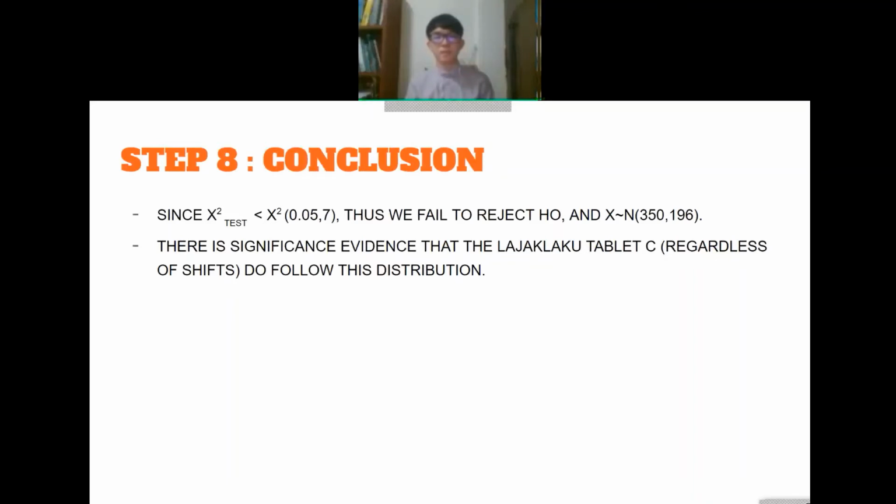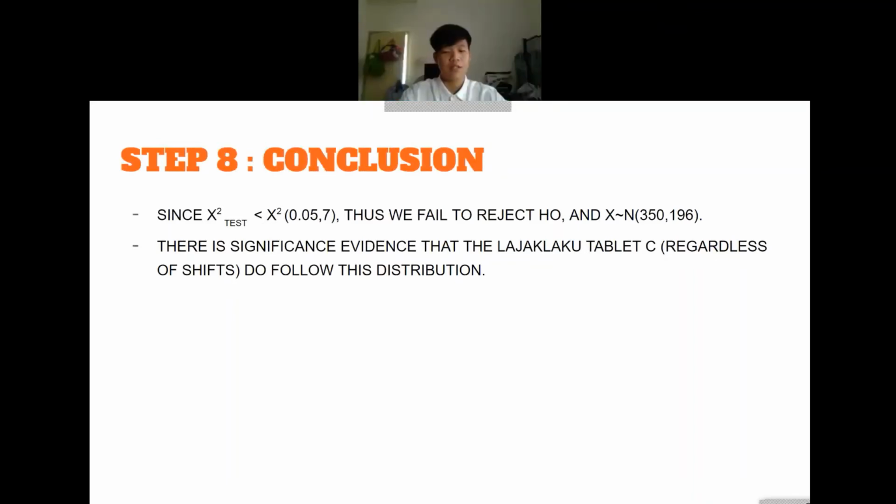For the conclusion, since the chi-square test value was in the acceptance region, we conclude that we failed to reject H null, and the weight of the standard tablet was normally distributed with a mean of 350 and a standard deviation of 14. So we also show that there is significant evidence that the tablets, regardless of shifts, do follow this distribution. Thank you.